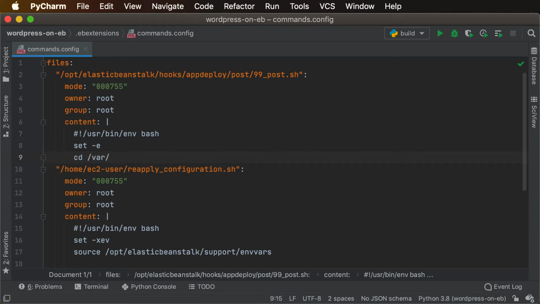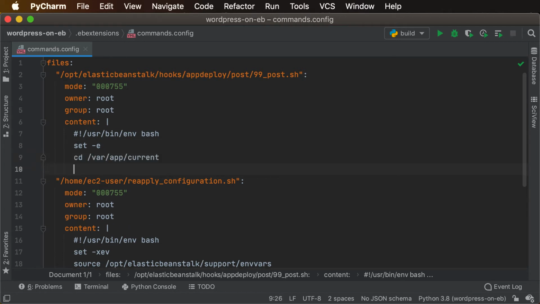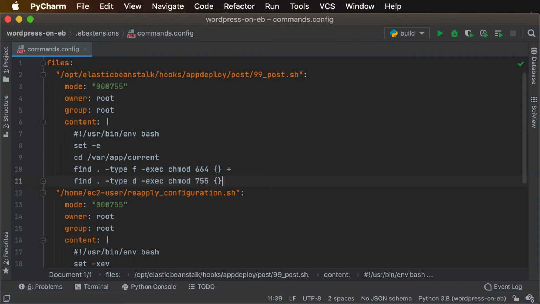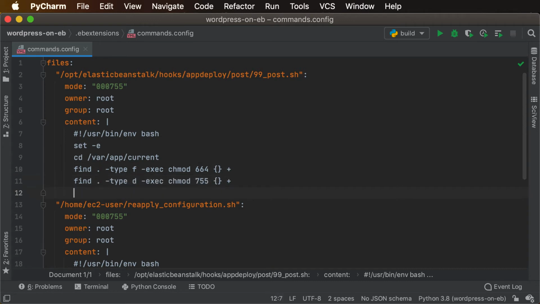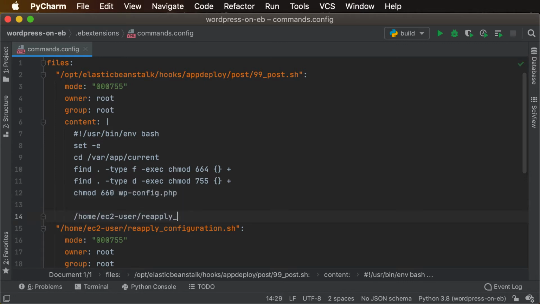And as part of this initial deployment, you're going to go to the app directory, basically, as defined by Elastic Beanstalk. And we're just going to make sure that we can set the appropriate permissions as expected. And these are basically just shell commands that we're scripting out to be done at deployment time. And then we're going to call our reapply configuration script